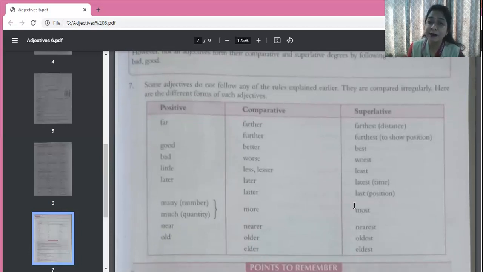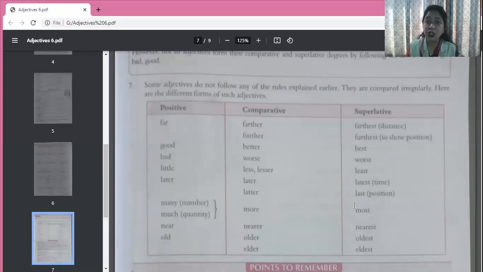Many stands for countable nouns, I told you, and much stands for uncountable nouns. So many also becomes more and most, and much also becomes more and most. I'll give you an example. Many people, people are countable. Many friends, friends are countable. So many people came to my party. More people are coming to my party. Most people came to my party instead of his. Okay, then instead of all of them.